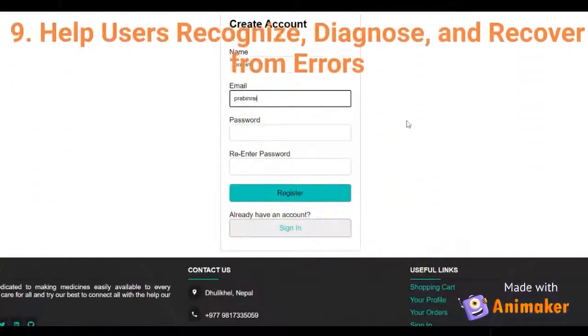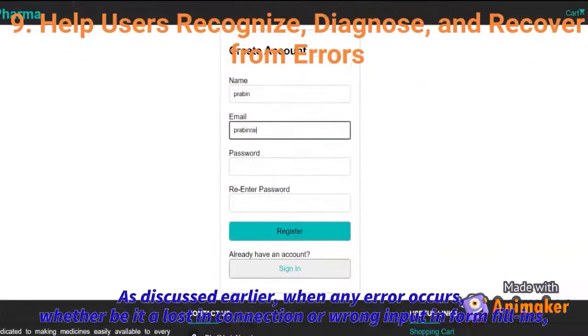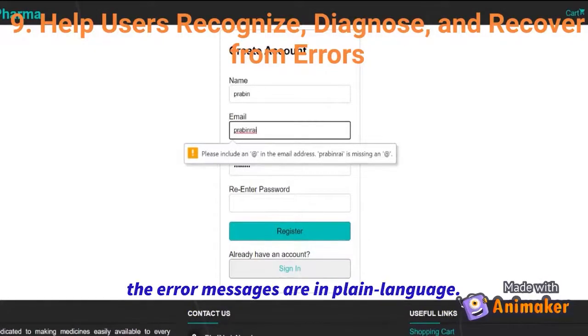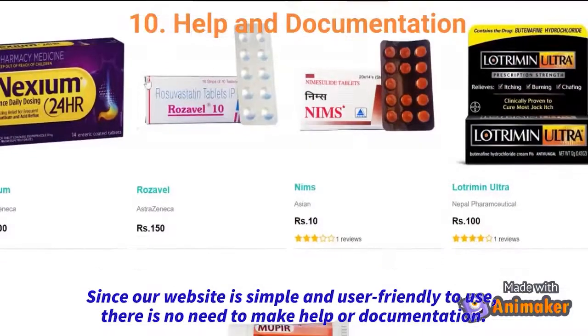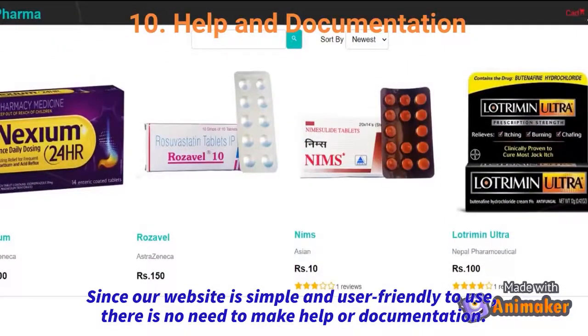The ninth principle is help users recognize, diagnose, and recover from errors. As discussed earlier, when any error occurs, whether be it a loss in connection or wrong input in form fillings, the error messages are in plain language. The 10th principle is help and documentation. Since our website is simple and user-friendly to use, there is no need to make help or documentation.